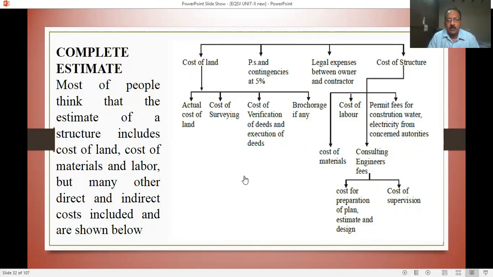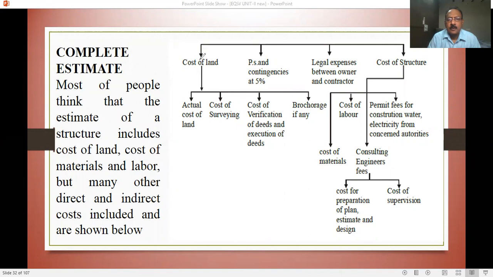I have shown this figure below. If you know the cost of the material and the cost of the labor, it's not enough; you should know the following.